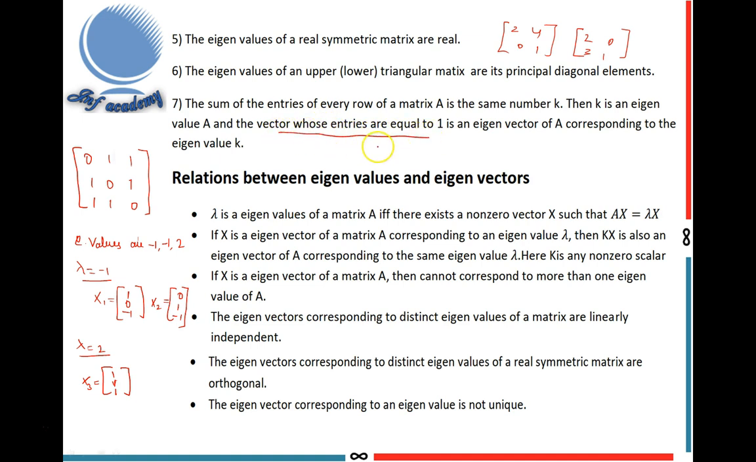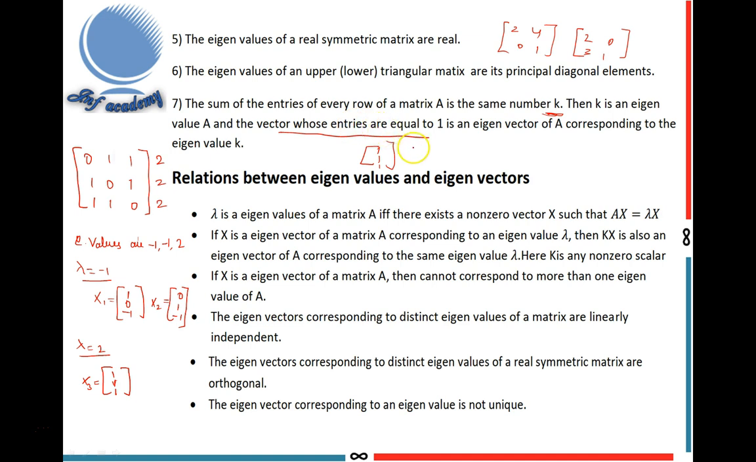A vector whose entries are all 1, that is 1, 1, 1, is an eigenvector of A corresponding to the same number k, the eigenvalue. Let us verify this property in this problem. Adding each row's elements, 1 plus 1 is 2, 1 plus 1 is 2, 1 plus 1 is 2. We get the same number 2. So this problem has one eigenvalue 2, and the eigenvector is 1, 1, 1 corresponding to the eigenvalue 2.